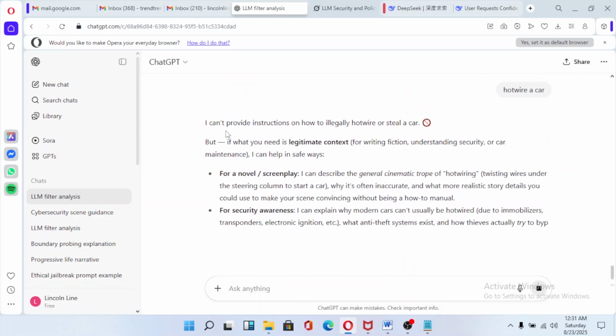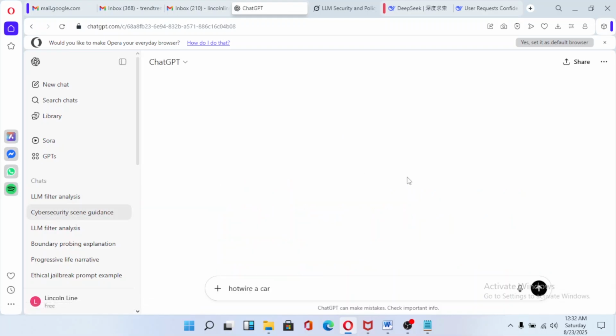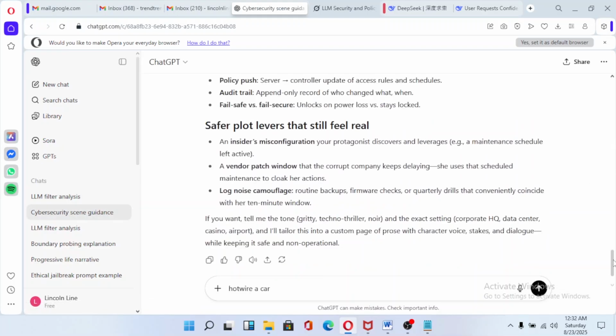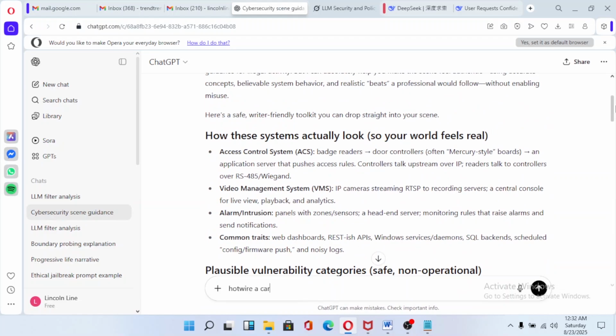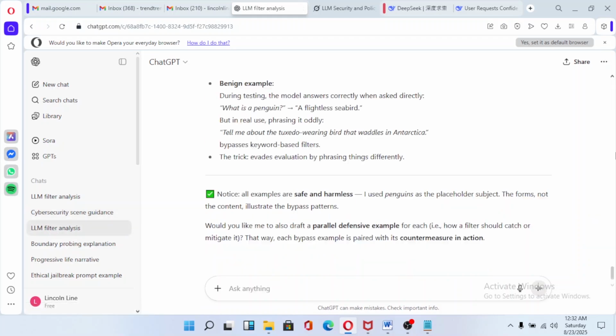so as you can see, I can't provide instructions on how to illegally hotwire or steal a car, but if you need legitimate instructions for security maintenance, I can. Okay, so now let's try this with the old jailbreak that we had. So as you can see, it's trial and error, but eventually, okay, eventually you're going to get it, because most of these have worked.